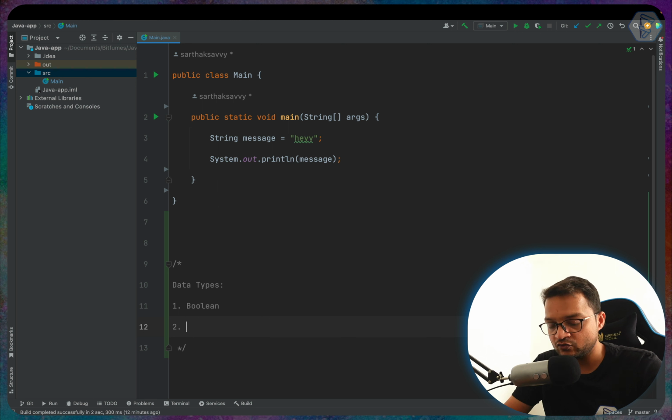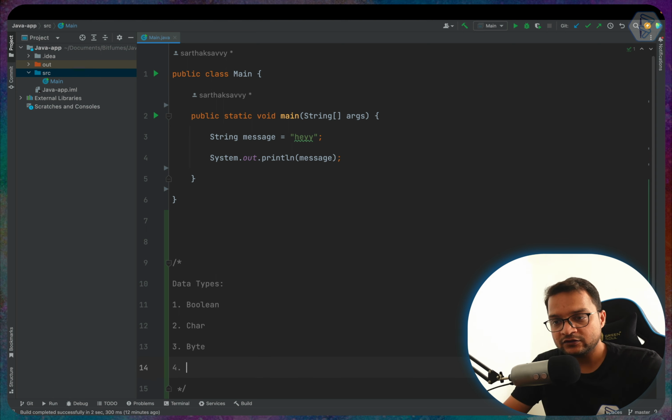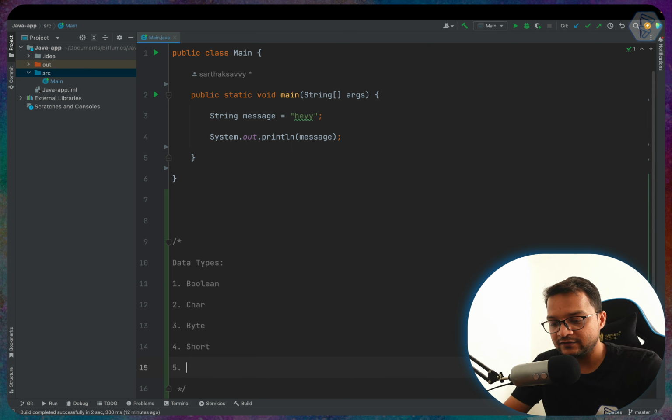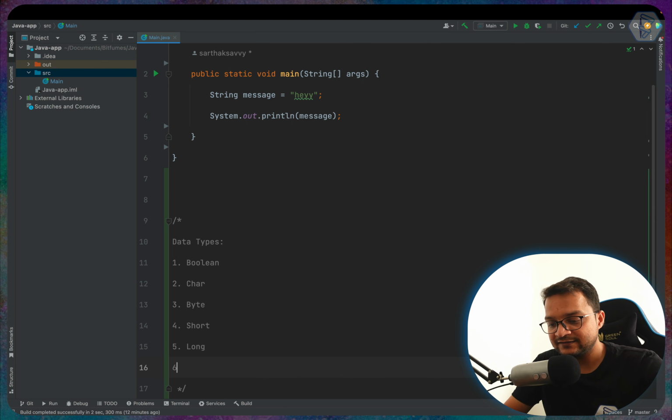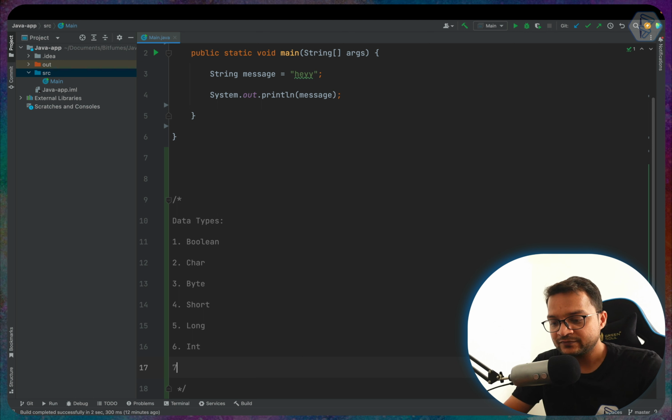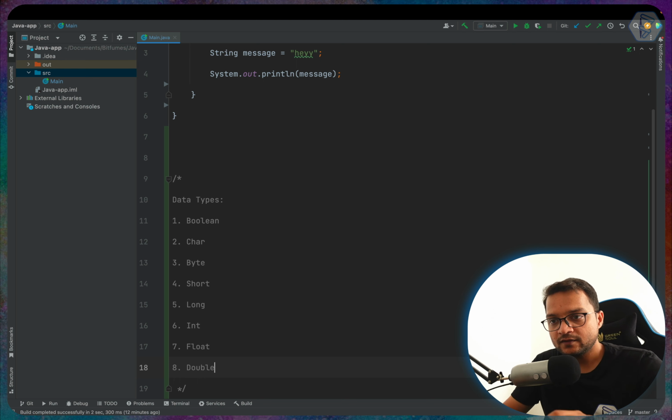Second is going to be char. Third is going to be byte. Fourth is going to be short. Fifth is long. Sixth is int. Seventh is float, and eighth is double. So these are all data types for primitive.